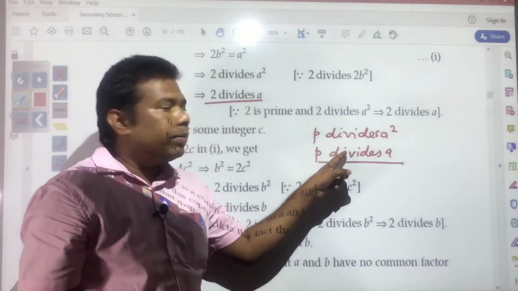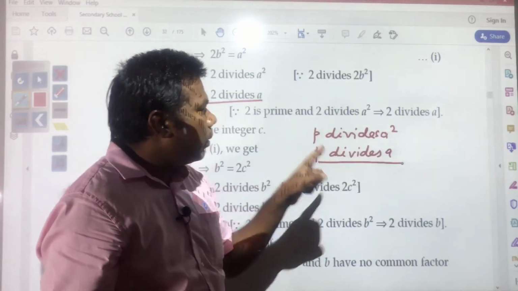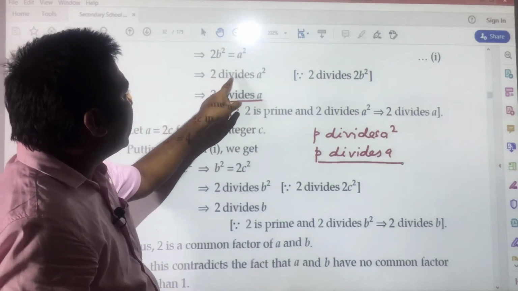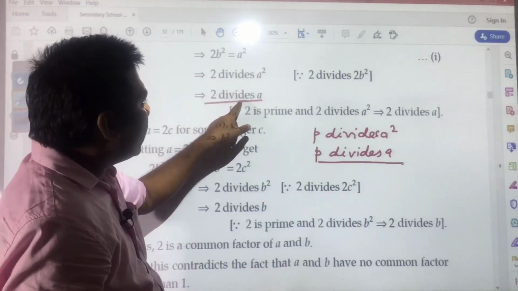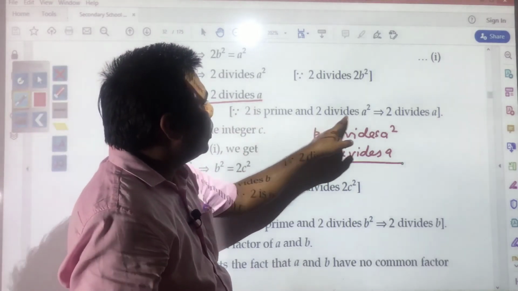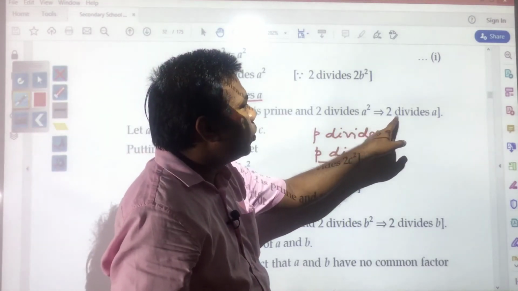Here 2 divides a square, so 2 will divide a also. Since 2 is a prime and 2 divides a square, that implies 2 divides a.